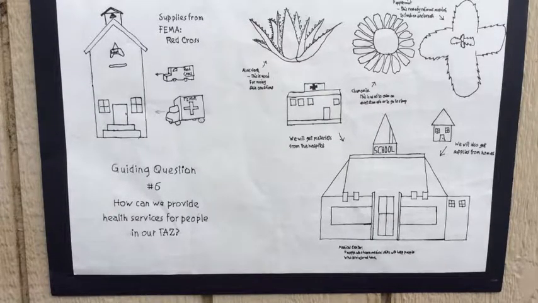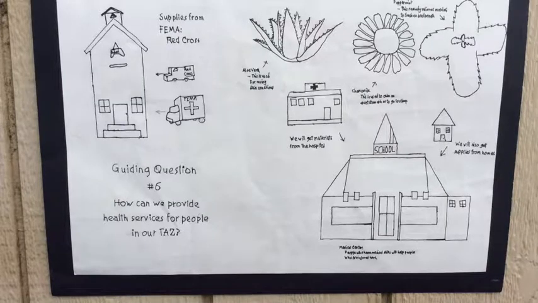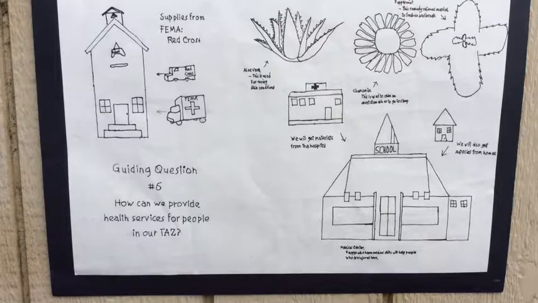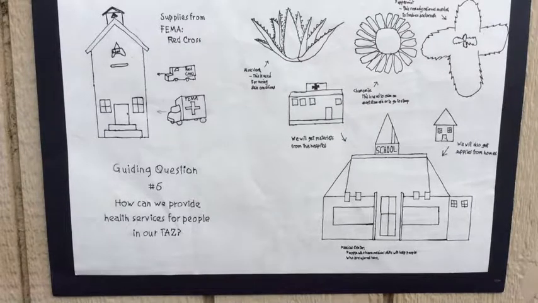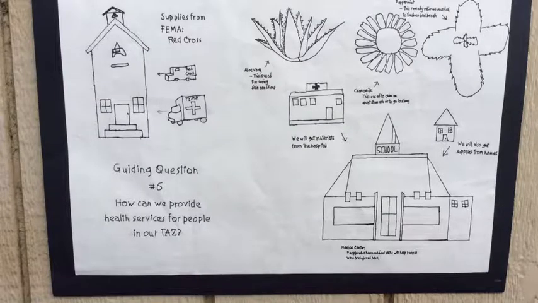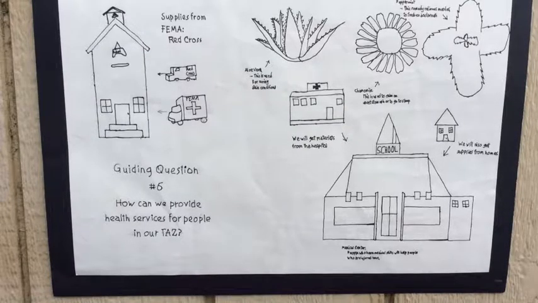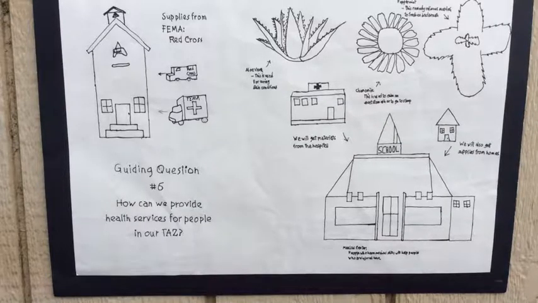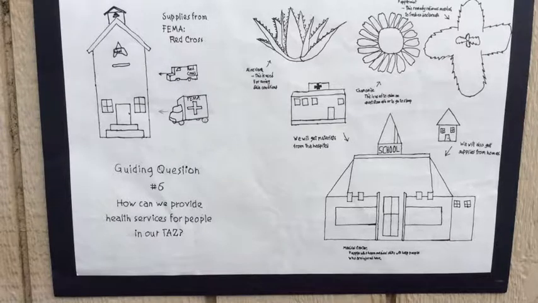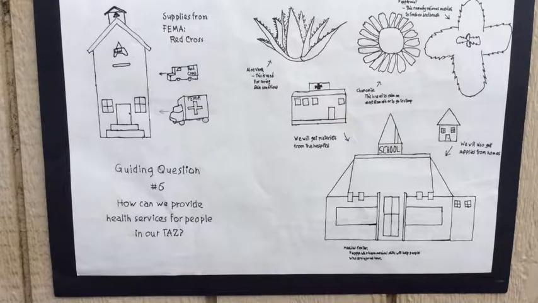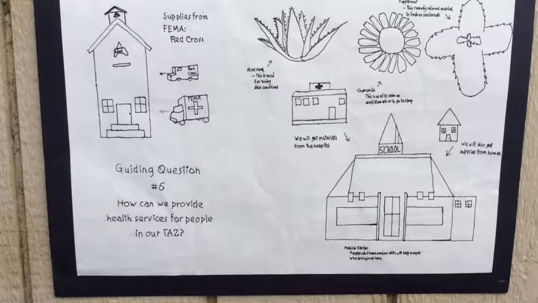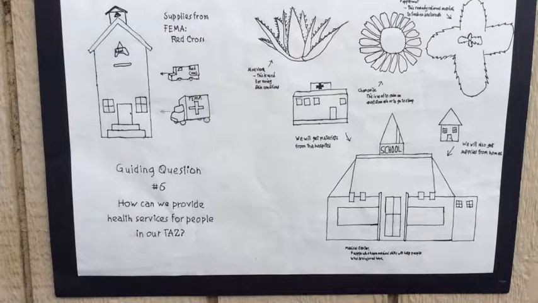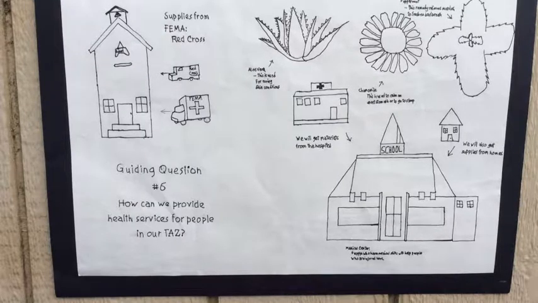The second way the survivors will meet the health needs of its people is we the survivors are going to find herbs and other types of plants to make remedies and help people who are hurt. The third way is eventually organizations like FEMA and the Red Cross will bring supplies and people from medical fields to help people who are in need of medical help. They will also use a room in the school to treat patients. These are the 3 ways the survivors of the tornado will meet the health needs of its people. Now that we are healthy, how are we going to get water for also keeping our body healthy?